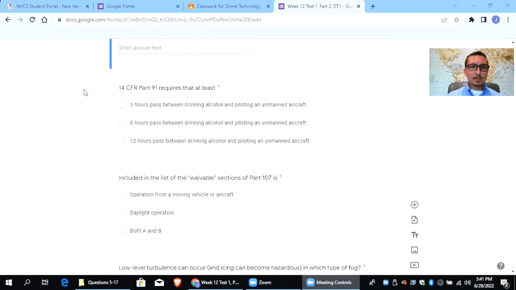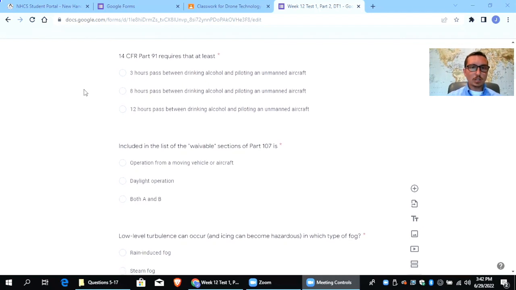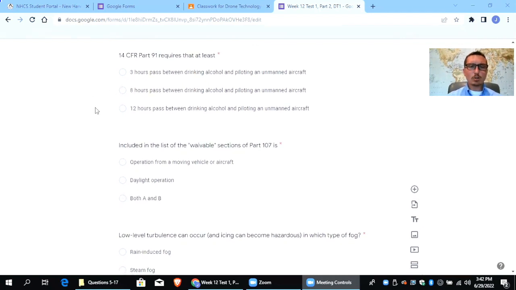Right here is where I want to start. This is an alcohol question. You will get some alcohol questions on there potentially. Again, everybody gets kind of a different test or different questions, but I'll go through what I think is most likely to be seen. So let me start with this one here.